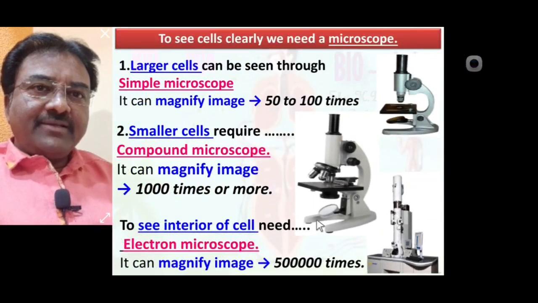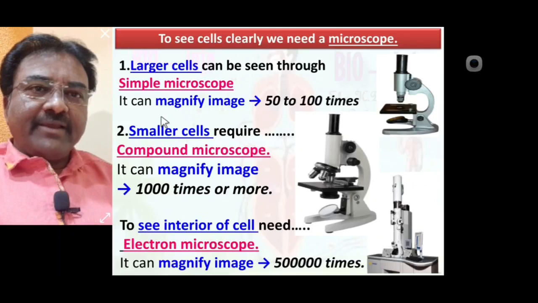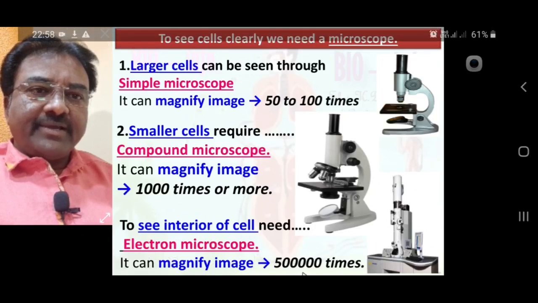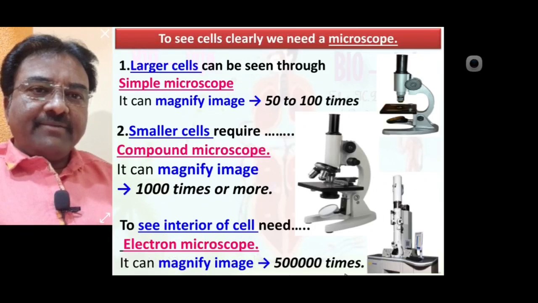Here noted: simple microscope 50 to 100 times magnifying power, compound microscope 1000 times or more, electron microscope about 5 lakh times. So here we noted some basic information about microscopes and types of microscopes.